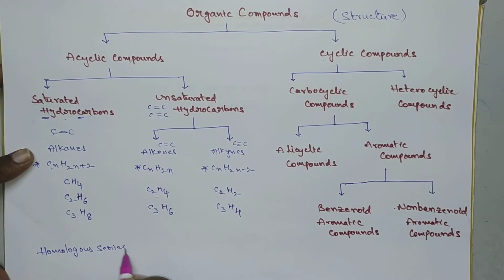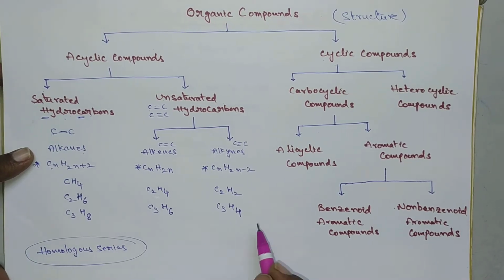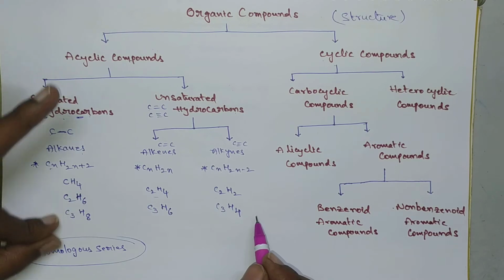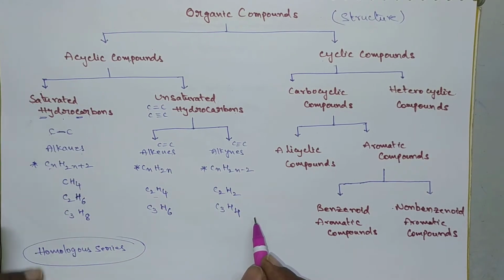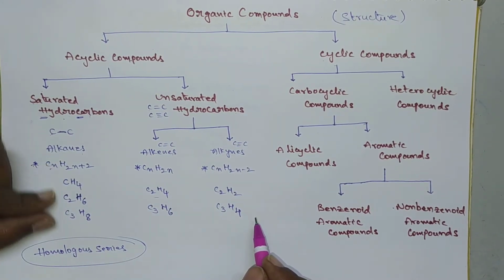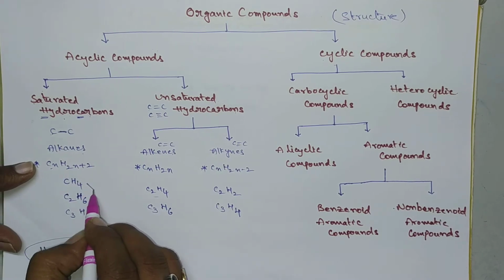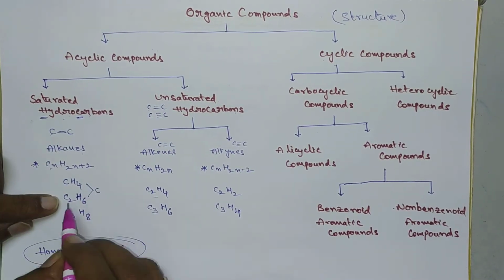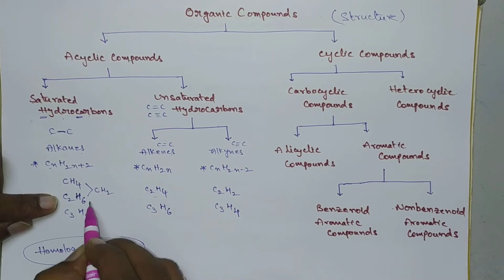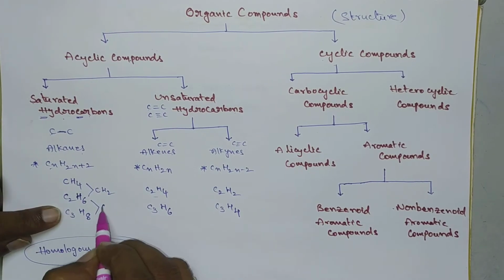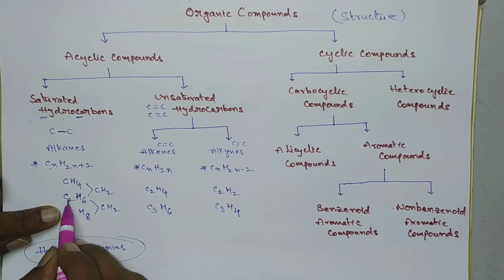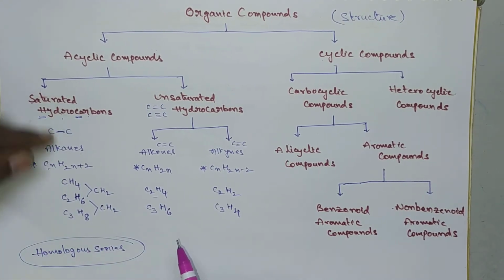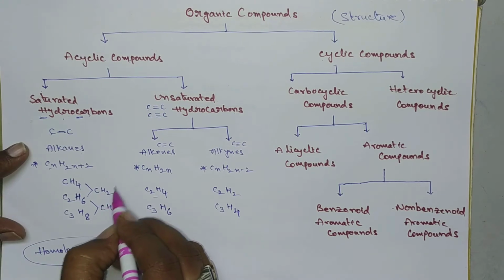Homologous series. What is meant by homologous series? Here by putting N is equal to 1, 2 and so on, we get a series of compounds. The difference between these two is 1 carbon and 2 hydrogens. Here also the difference between these two is 1 carbon and 2 hydrogens. 3 minus 2, 1, 8 minus 6, 2. So a series of compounds is obtained which is separated by a CH2 group.